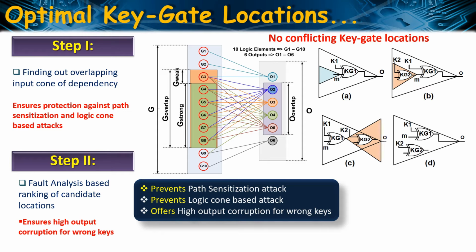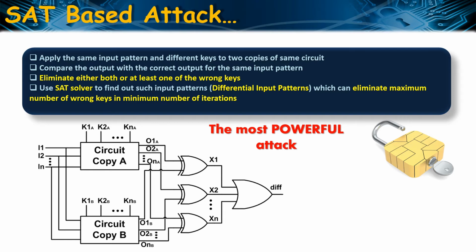Finally, in step 2, this method relies on a fault analysis guided technique to insert the key gates in the G strong region. So this is the first key gate location based defense technique that is capable of mitigating all these attacks without generating conflicting key gate locations. However, this method cannot prevent the powerful SAT attack and the scan-based circuit partitioning attack. So let's see what the SAT attack is.